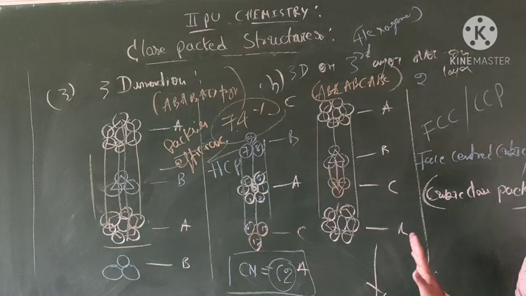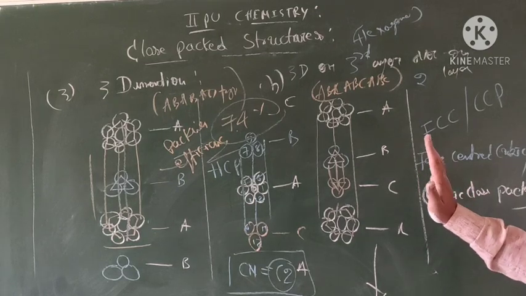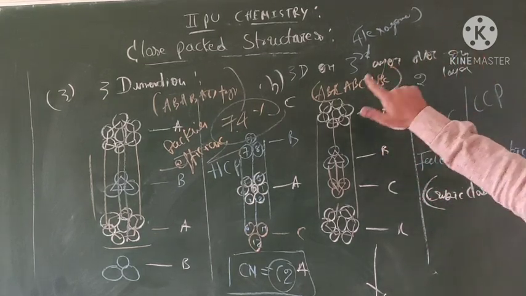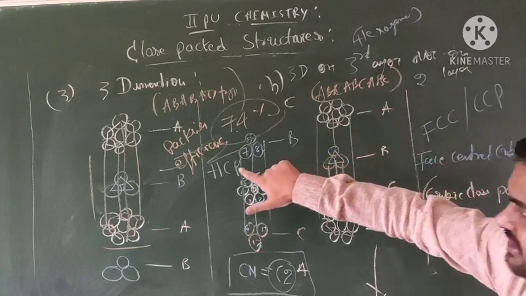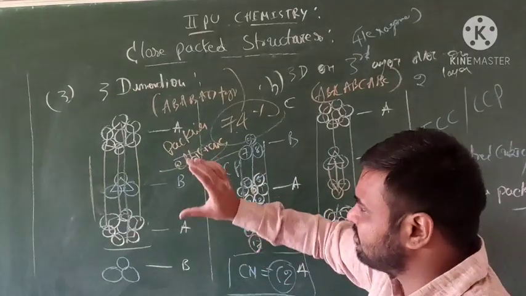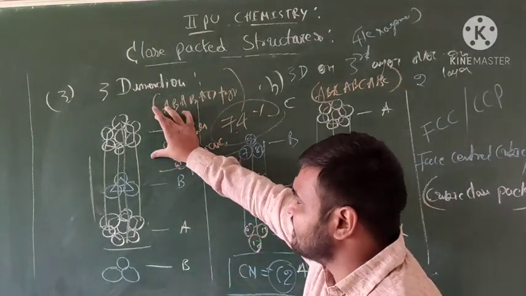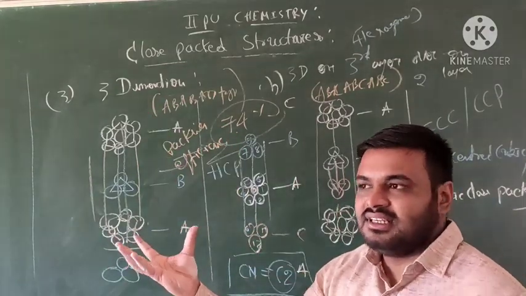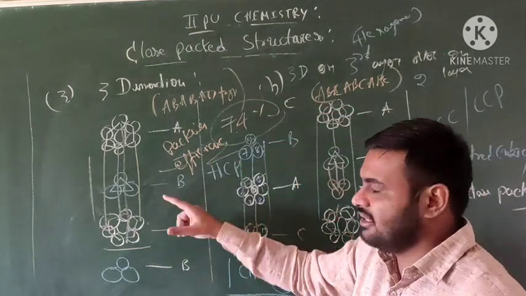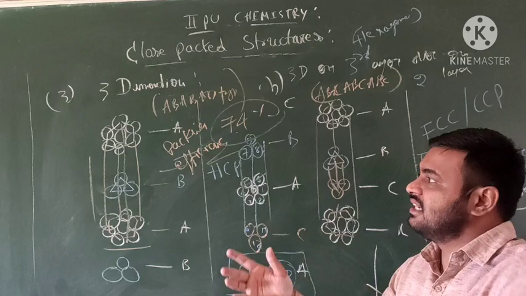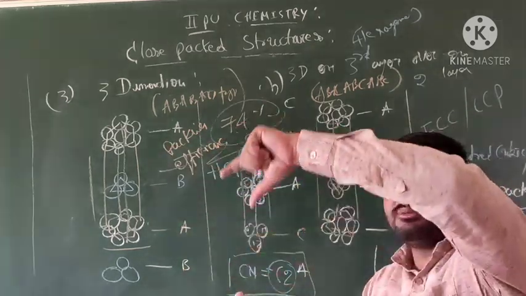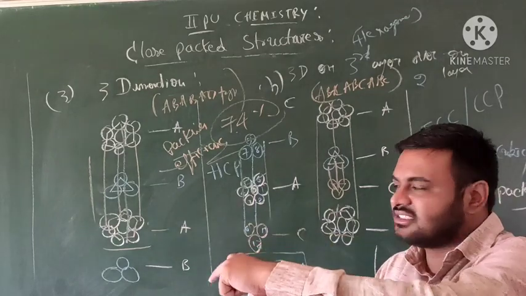Clear, students? This is the 3-dimensional analysis of the third layer over the second layer. This is the third layer. I will explain briefly. The spheres of the second layer are B type. Then the molecule of the first layer is equal to the third layer, that is, one more sphere will be present.